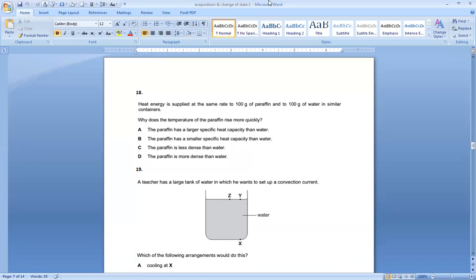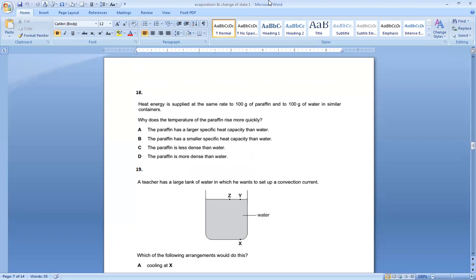So paraffin has a smaller specific heat capacity than water. The option is B.